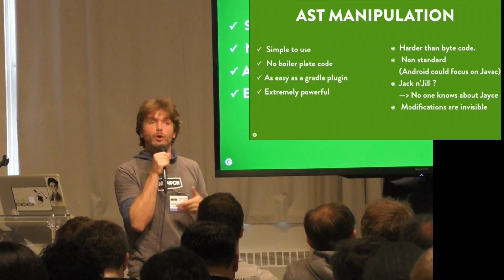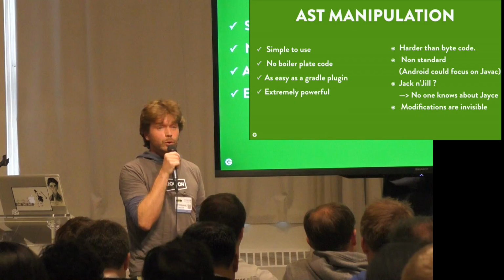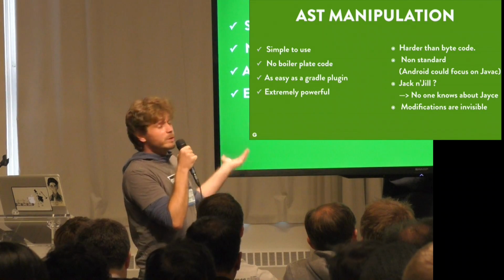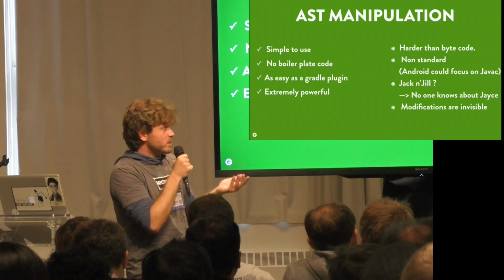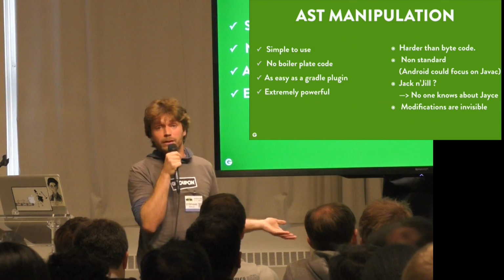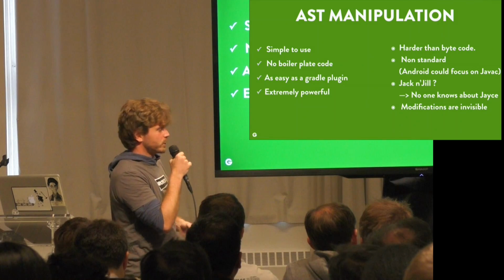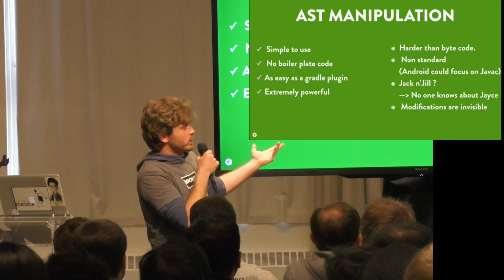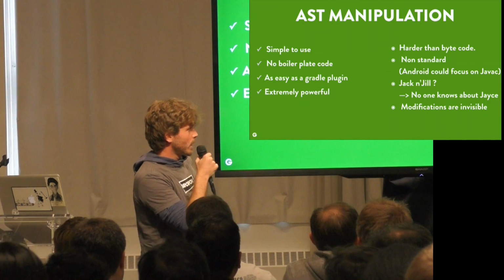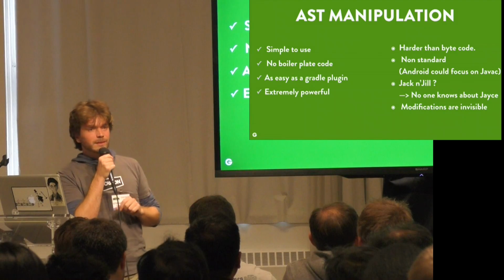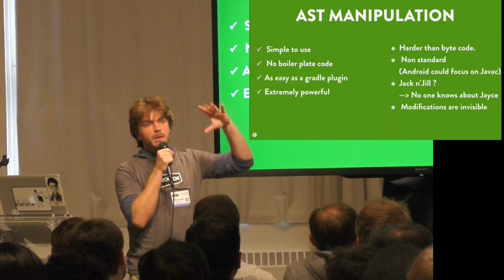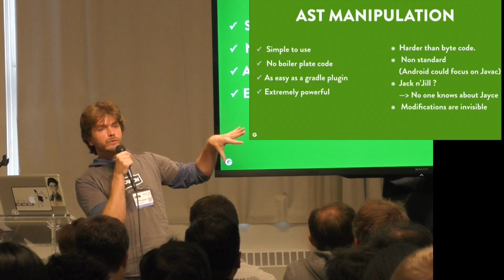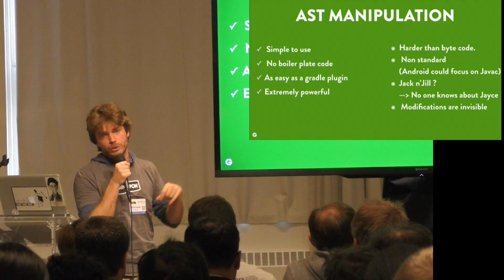Still, the Jack and Jill problem is going to be the same as for bytecode weaving. We don't know exactly about JACK, so we don't know if there are still going to be ASTs or not. Maybe JACK is just going to be ASTs serialized. Many people have wished for that for a long time for Java itself. But we don't know how AST manipulation is going to evolve with the new toolchain. And modifications are not really invisible, but we don't see much. You can maybe see new getters and setters in the project structure if you inspect your class, but you won't be able to see the bytecode that has been added, so not the implementation of those methods.